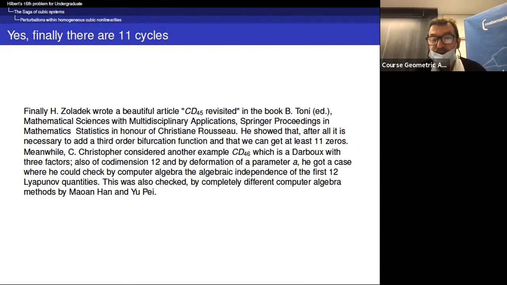Meanwhile, in fact, Colin Christopher considered another example, CD46, which is a Darboux with 3 factors, also of codimension 12. And by deformation of a parameter, he got a case where he could check by computer algebra the algebraic independence of the first 12 quantities. So the first scenario became, in fact, realizable with another example. So now we have several examples. And this was also checked by completely different computer algebra techniques by Maoan Han and Pei Yu.